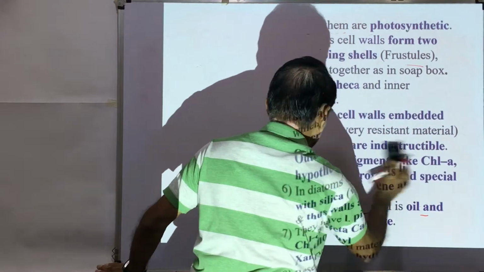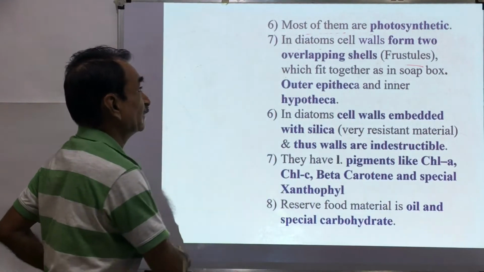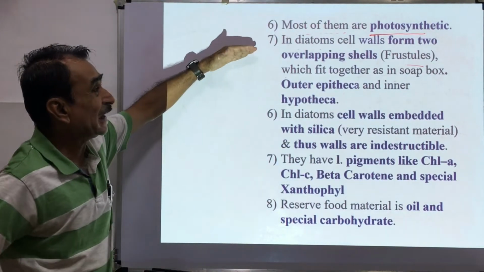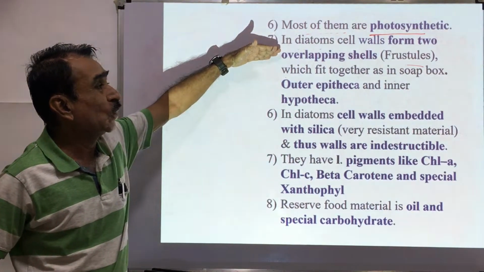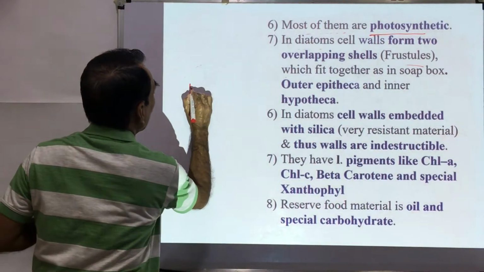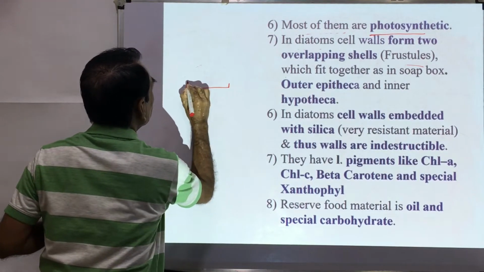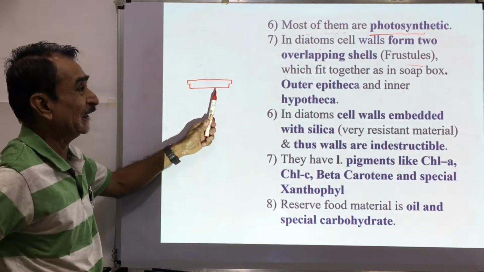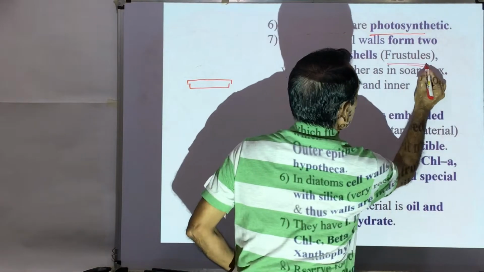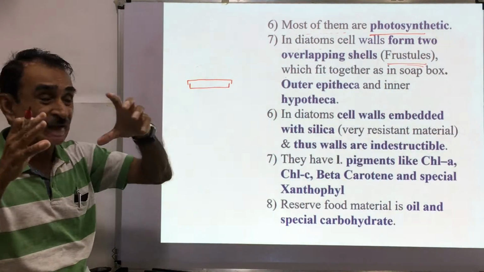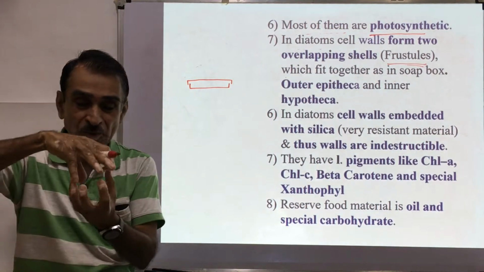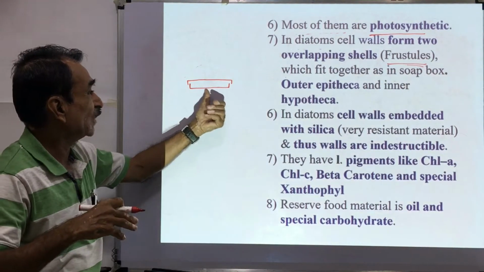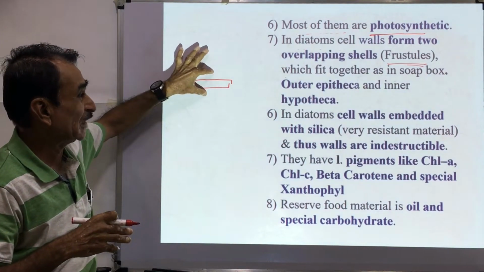Most of the diatoms and desmids are photosynthetic. They have photosynthetic pigments. In diatoms, walls form two overlapping shells. This is one shell. This is the other shell. These are the two overlapping shells. These are called frustules, which fit together like a soap box. We know that in a soap box there are two parts, lower and upper. Here, this is the lower part, this is the upper part. These are the two shells.